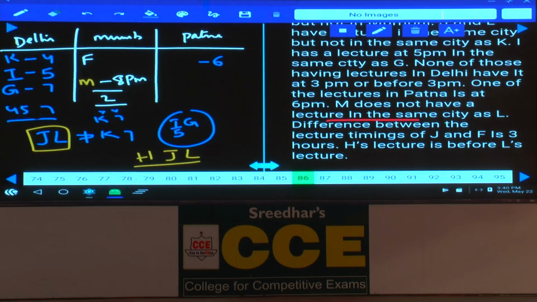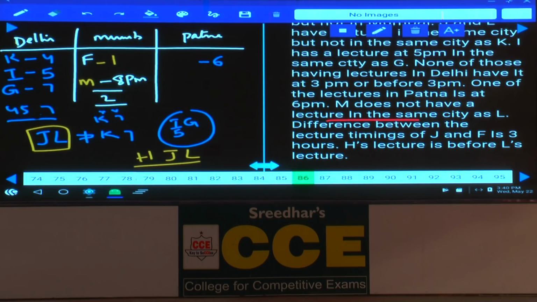Next one, the difference between the lecture timings of J and F is 3 hours. Now we need to find out this F. What are the things completed? 4, 5, 6, 7, 8 were completed. Now we are left with 1, 2, 3, 4. Out of these 1, 2, 3, 4, the difference between these two must be 3 hours, isn't it? If F is 1, then the other must be 1 plus 3, 4, which is not possible, isn't it?